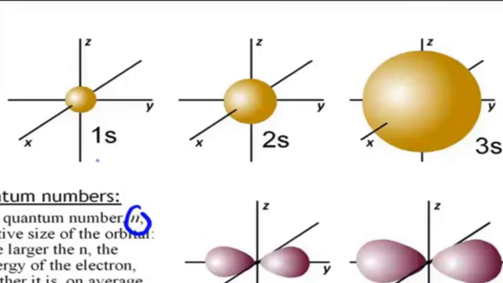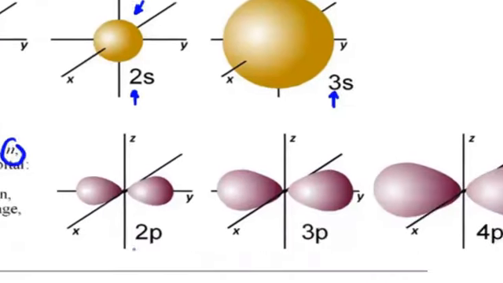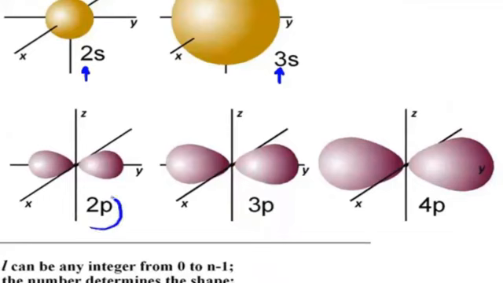Here we have the principal quantum number going from 1 to 2 to 3. And what happens to the orbital as we go from n equals 1 to n equals 2 to n equals 3? It gets bigger. As n gets bigger, the orbital gets bigger. If you look at the p orbitals, 2p, 3p, 4p, when n equals 2, we have this sized orbital, n equals 3 a bigger orbital, and n equals 4 an even larger orbital.